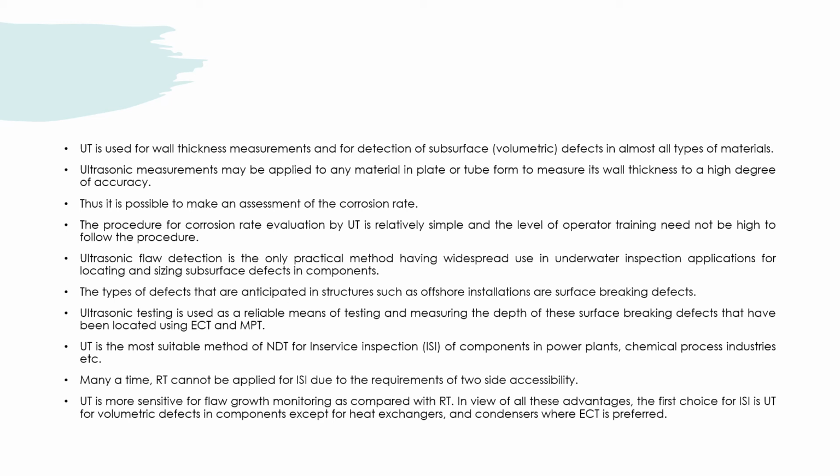UT is more sensitive for flaw growth monitoring as compared with RT. In view of all these advantages, the first choice for in-service inspection of volumetric defects in components is UT, except for heat exchangers and condensers where ECT is preferred.